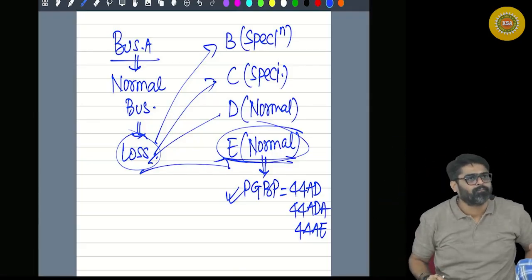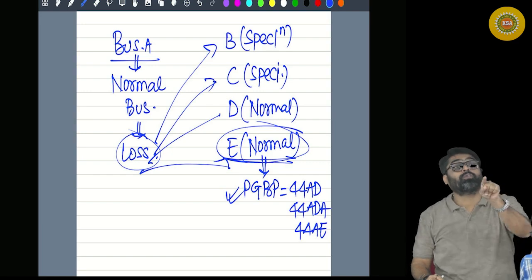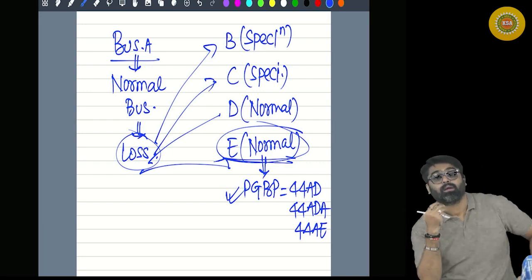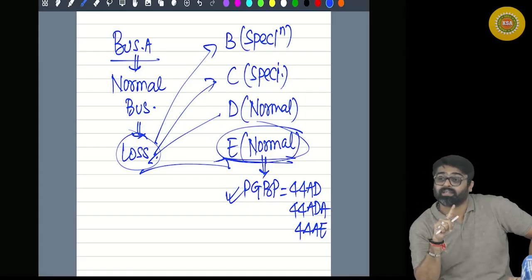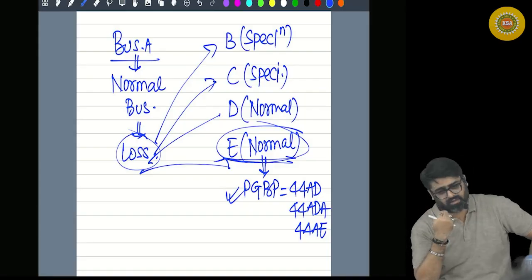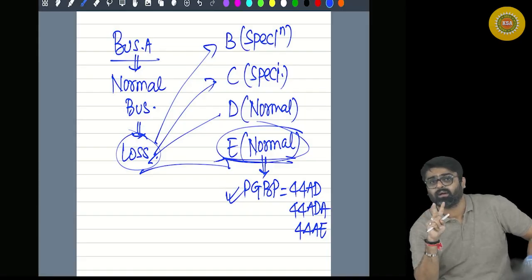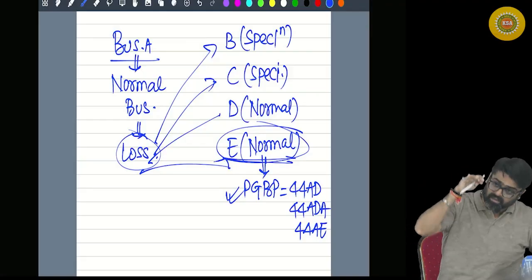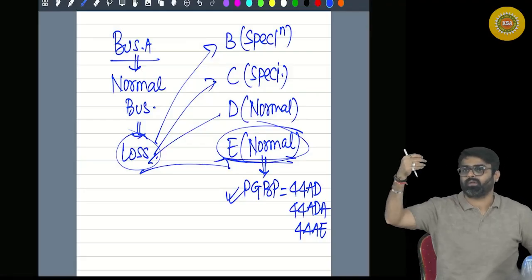Yes or no? Hello? So this was your exception number 2. First of all, first head was salary, forget about it. Second head, is there any exception under house property head? No exception. Any loss of any house property can be set off within the same head against profits of any house property.